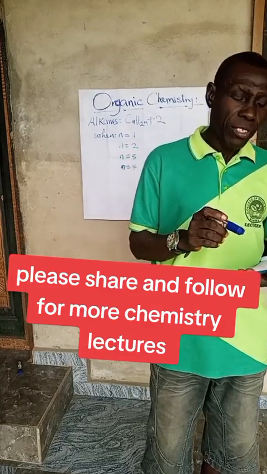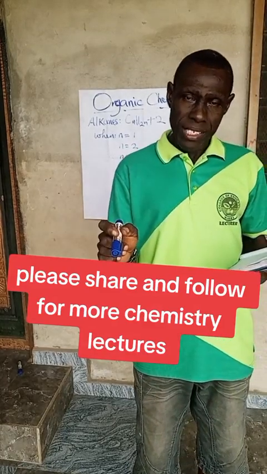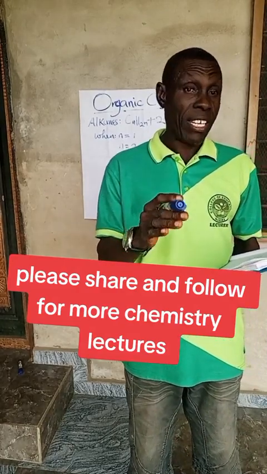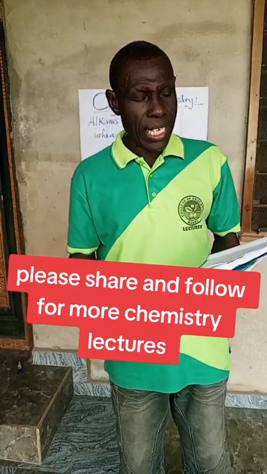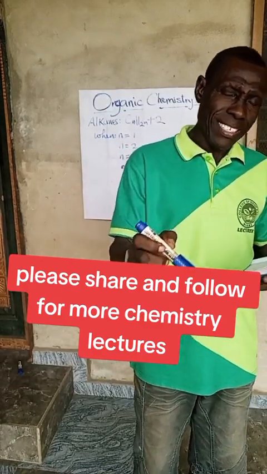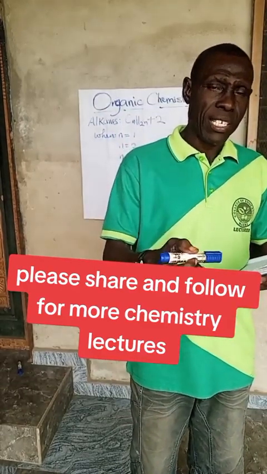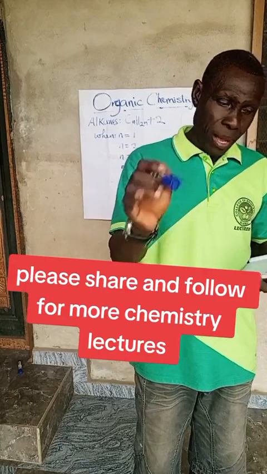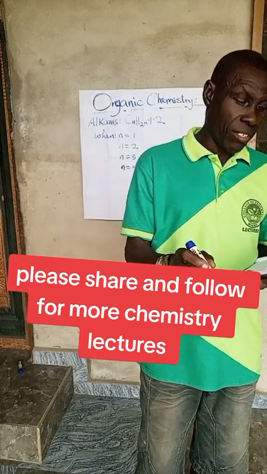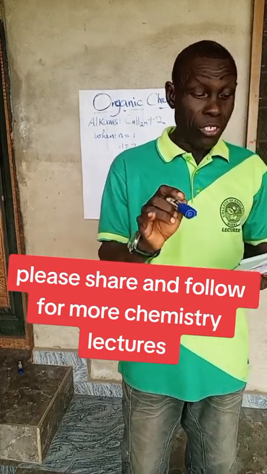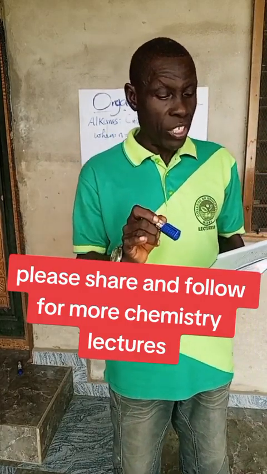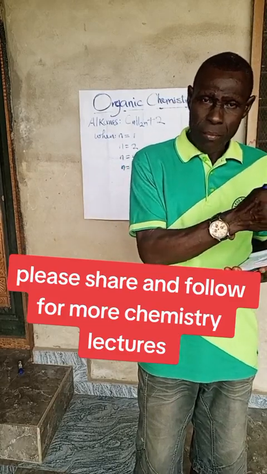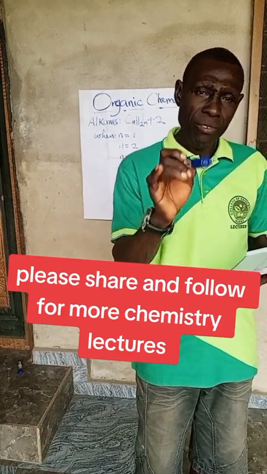Now, hydrocarbons are organic compounds that contain hydrogen and carbon only. That's why they are called hydrocarbons. Now, what is a homologous series? That is the very common language we speak when we talk about organic chemistry. A homologous series is a family of organic compounds which have a regular structural pattern in which each successive member differs from the rest by a common molecular formula of CH2.